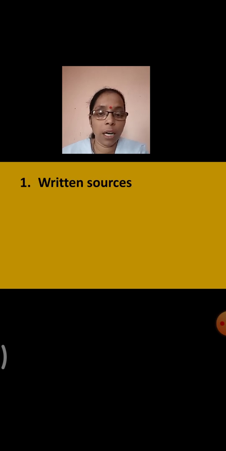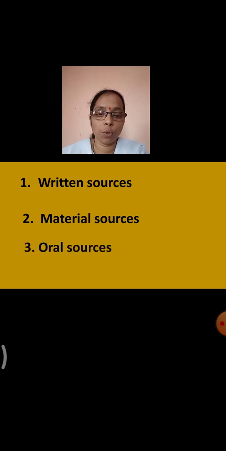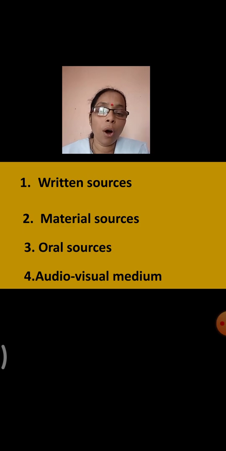Yes, you have the written source, then material source, oral source and the fourth audio-visual medium from where you can get information about the past historical events. We are going to learn in detail about all these sources in this lesson.